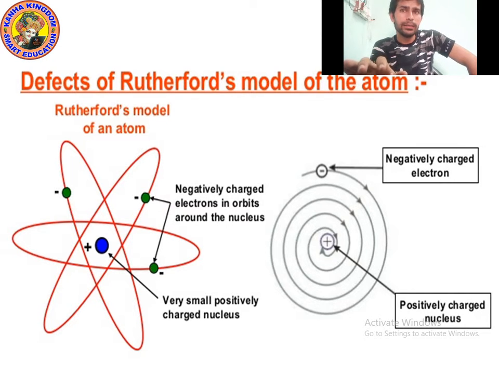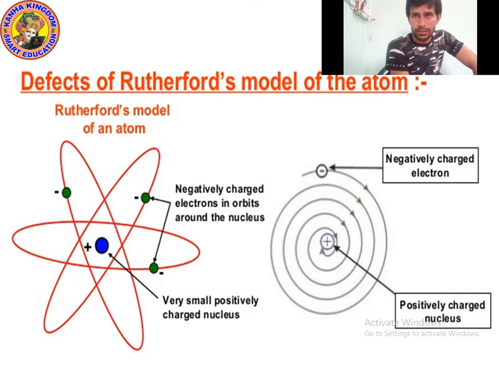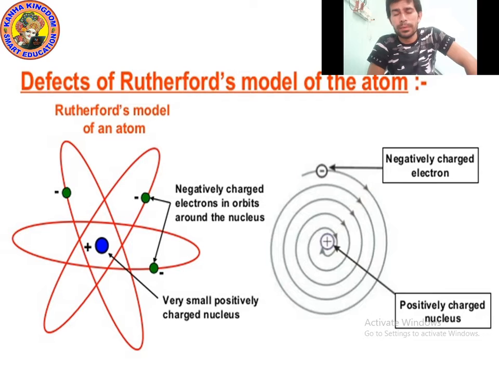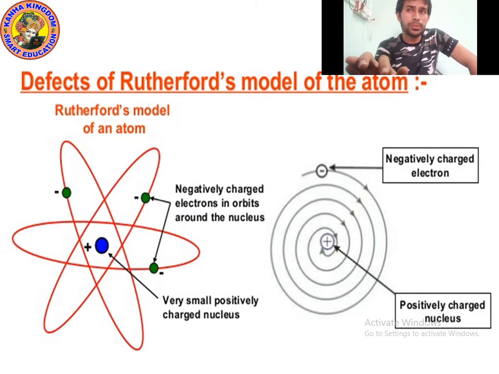So he said that all the positive charge is present at the center in the nucleus. Okay, but he didn't explain about the neutrons, because neutrons were also present. And he said that electrons revolved